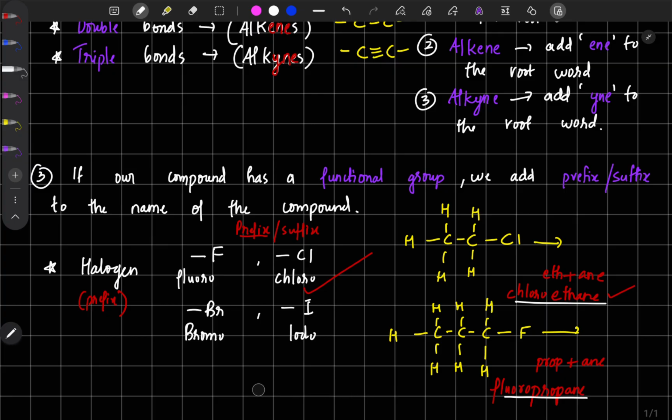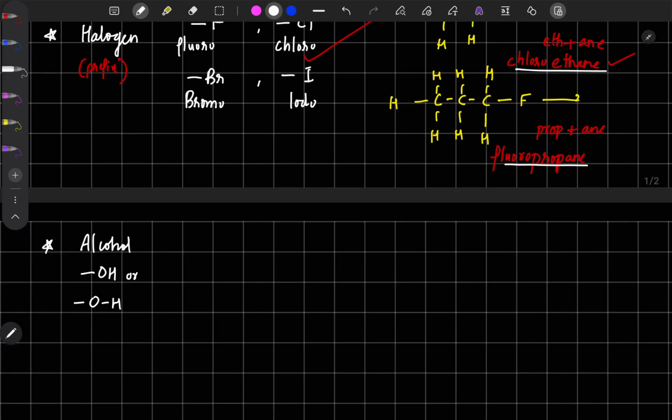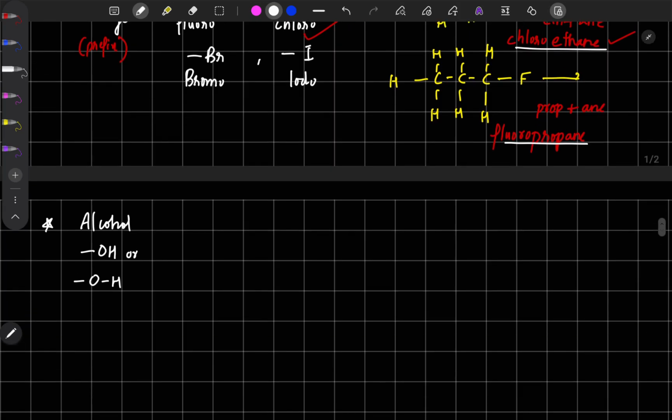Okay, so that is about halogen containing functional groups. Next we will look at the remaining functional groups. First one, alcohol. Do you remember the functional group alcohol? Look at here, it is OH. OH functional group means that is alcohol. So for alcohol it is actually a suffix. The suffix is that we need to add OL to the compound.